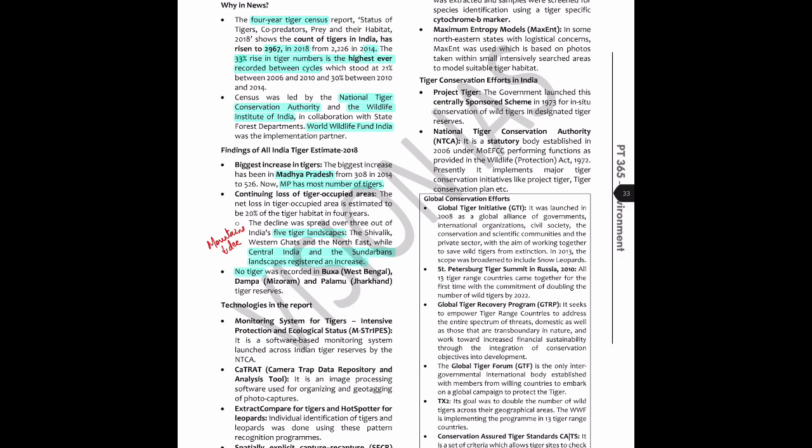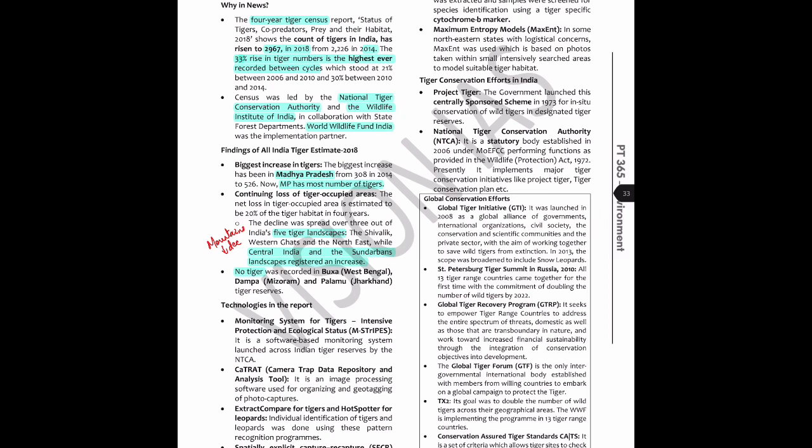Alright, so if I close my eyes or if I look away, I'm going to recall that I've studied about the All India Tiger Census 2018. It is conducted by the NTCA in association with the Wildlife Institute of India as well as the World Wildlife Fund, right? And the tiger census is held every 4 years. We've seen the largest increase in tigers, that is a 33% rise in this cycle, and there's been a consistent trend of increasing numbers, right? And we have around 3,000 tigers now, 2967, which is a number that I happen to remember, in 2018. And apart from that, there are some main findings with regard to the report.